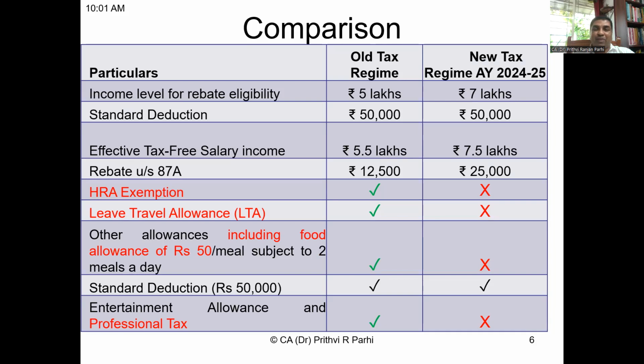On this much income, no tax is required to be paid. So effectively, the 87A relief under the old scheme is 12,500 rupees. Under the new scheme, it is double, 25,000 rupees. HRA exemption, LTA, and other allowance deductions are not allowed under the new scheme. Just have a look at the screen. Standard deduction is allowed under both cases. Entertainment allowance and professional tax deductions are not allowed under the new scheme.